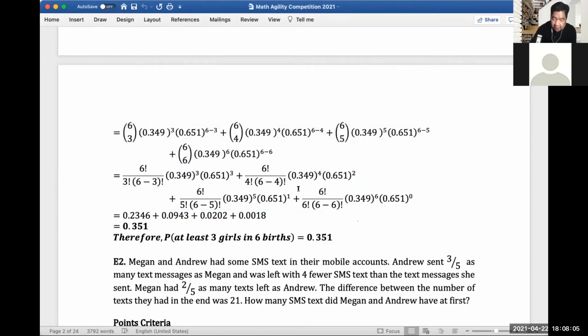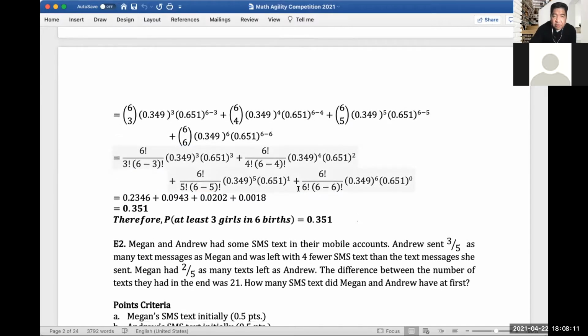This is the formula for getting 3 girls in 6 births, then 4, then 5, and all 6. When you calculate this, you will get the sum of 0.351. So the answer for at least 3 girls in 6 births would be 0.351.